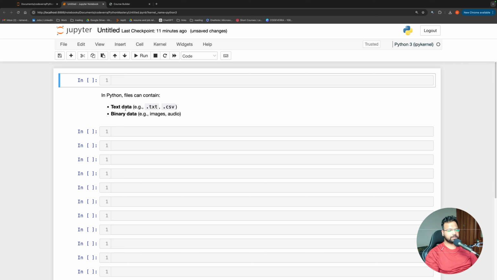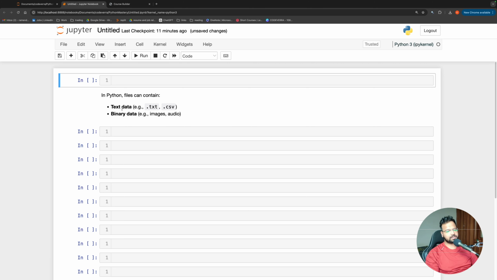But at the same time, there is also another format of data, for example images, or audio, or video, or maybe a PDF file. All of these files are not exactly text files, and they cannot be read as a text file, and in Python, they are treated as binary objects. I think when we were talking about strings earlier, I told you a little bit about Unicode decode.